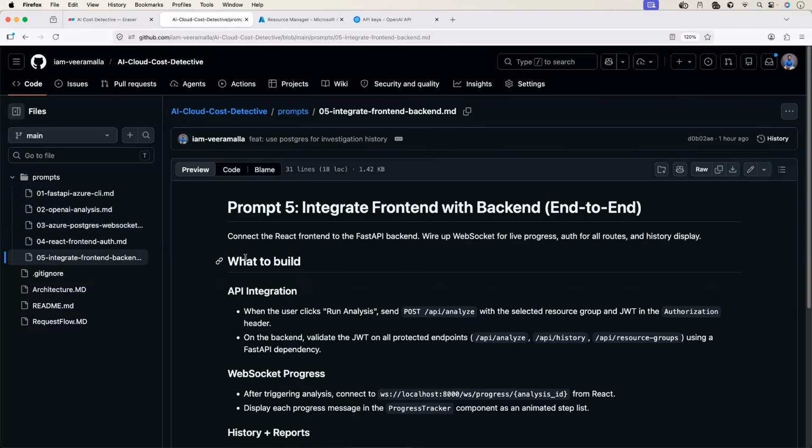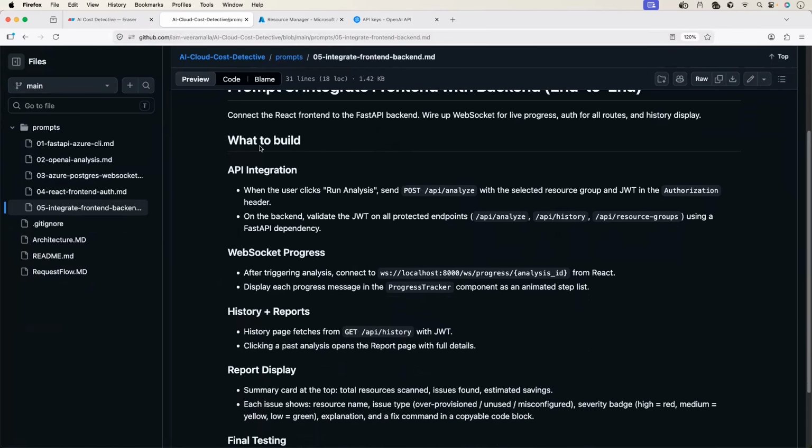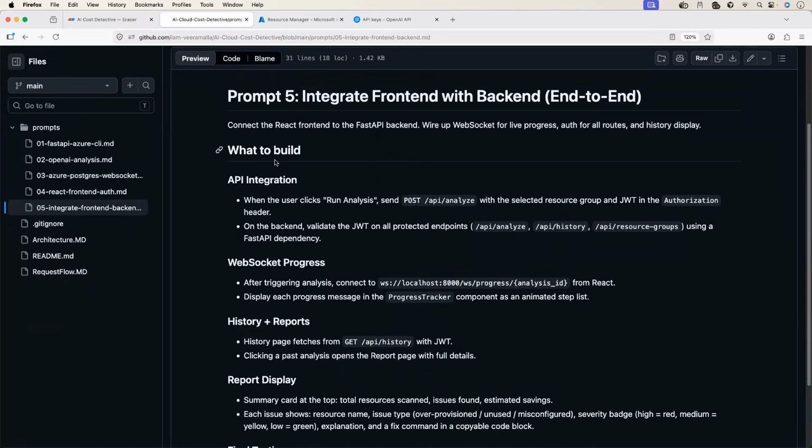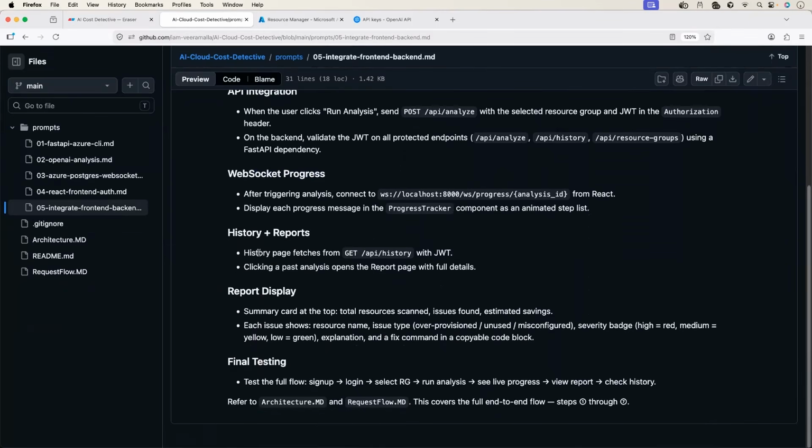Integrate front end and back end. We cannot review front end at this point. So let's complete this. Integrate front end and back end, basically end to end. What are we saying here? Connect React front end with FastAPI backend, wire up WebSocket for live progress, authentication for all the routes, and display the history.